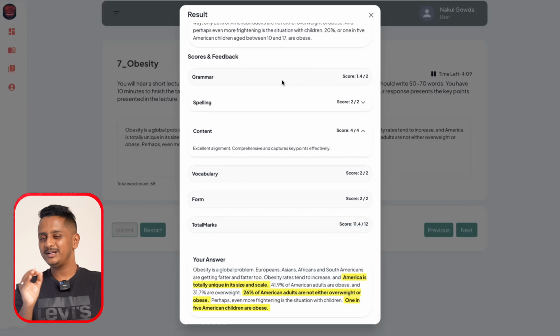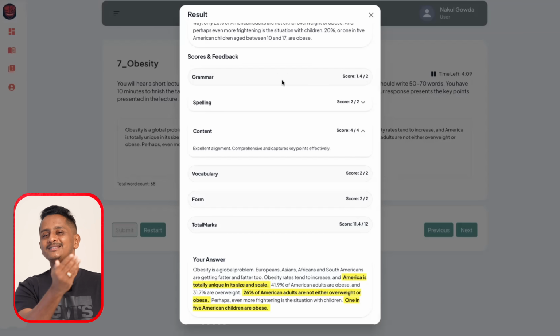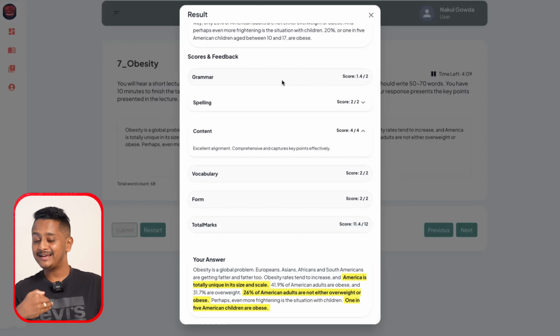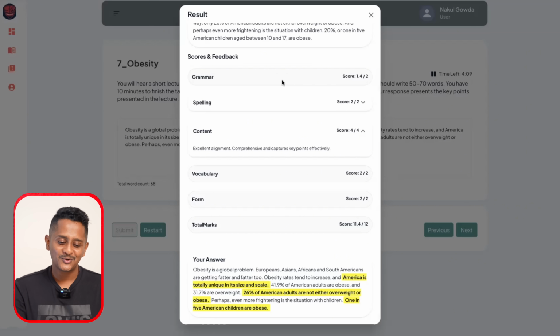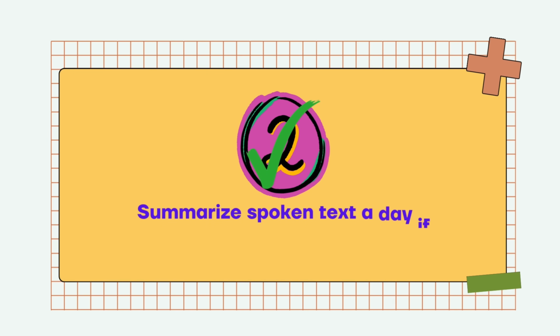Remember spelling in the content. Content at least 4 full sentences as it is from the audio, or at least 4 to 5 phrases as it is from the audio. Sentence is like 8 words, 9 words. Phrase is like 4 or 5 words. Like this, exactly as it is, you match and see the scores jumping from wherever you are to 85 and above. Remember this. So I would recommend 2 summarized spoken text a day if possible, but make sure your spelling should not be a problem. Every day ensure no spelling mistakes, and content should be 4 if you're using our portal.